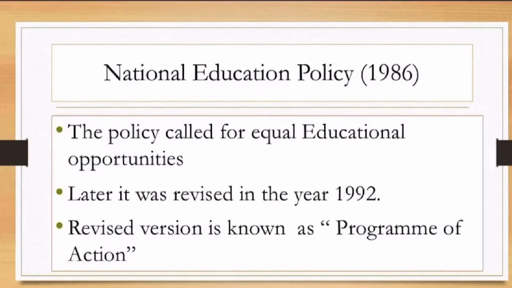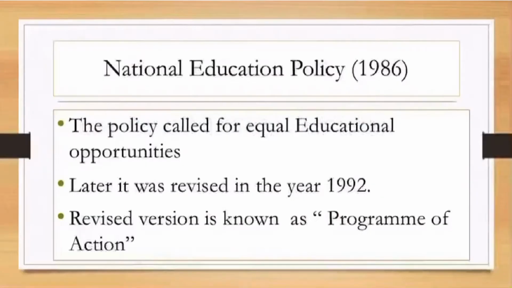Next, National Education Policy. In 1986, National Policy on Education was introduced. This policy called for equal educational opportunities and child-centered approach in primary education. This policy later also expanded open university system. Later in 1992, this policy was modified and the modified version is known as Program of Action. In this revised version, importance was given to set up more technical institutes and development of vocational skills.